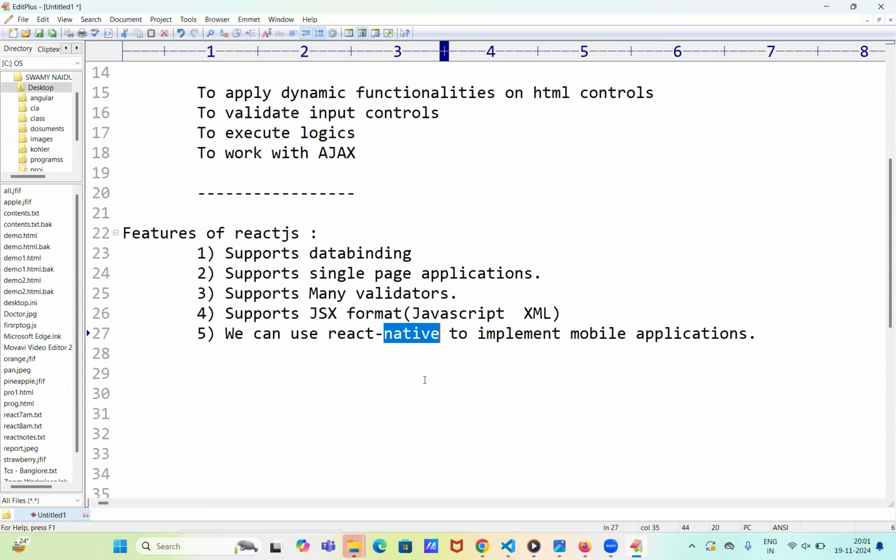I think you got the clarity in this point of view, right? It supports mobile application development also, not only website development. Next.